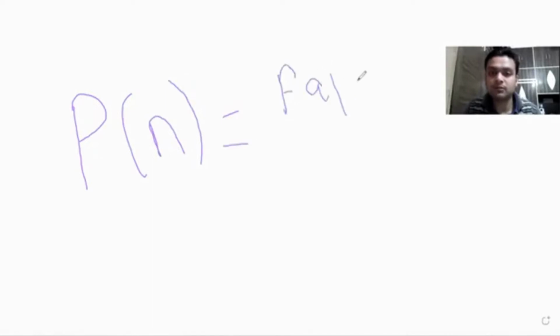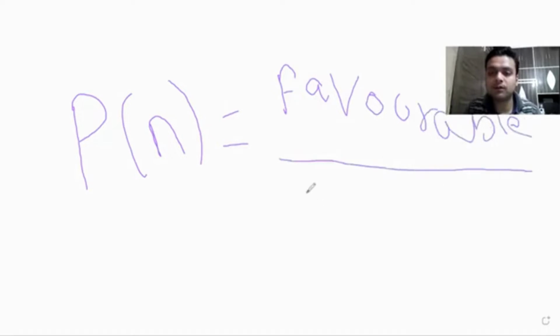So see, basically we can define probability as P of n, where n is any event, equal to favorable outcomes divided by total outcomes. Okay, this is the standard formula for probability.